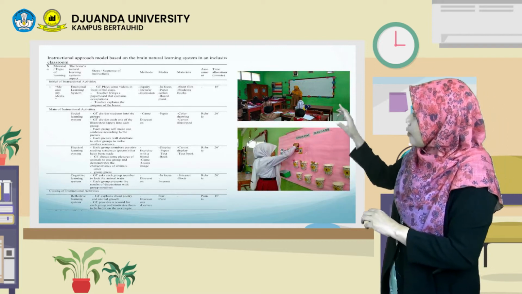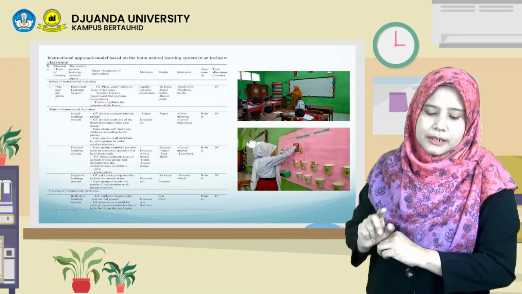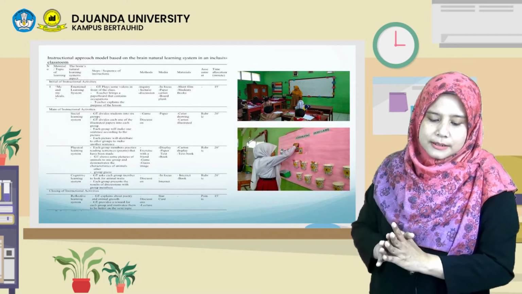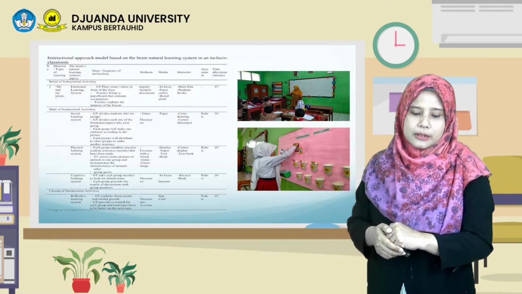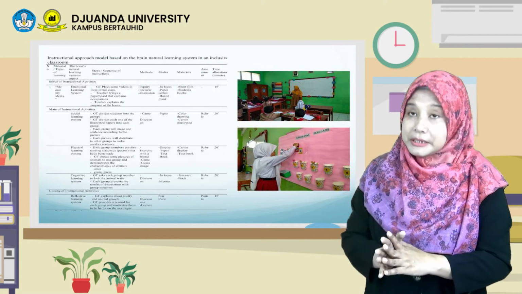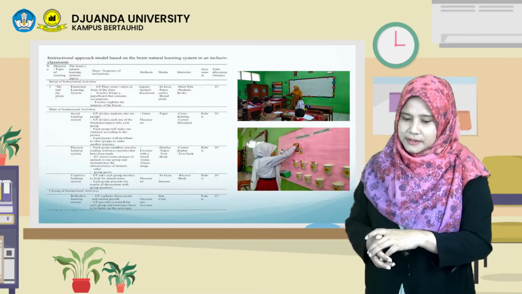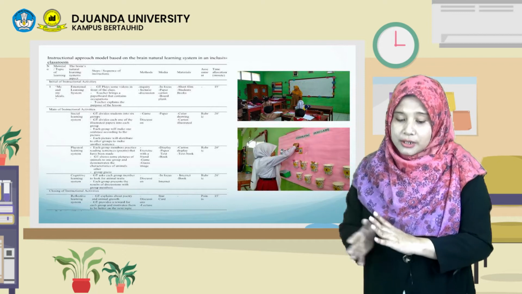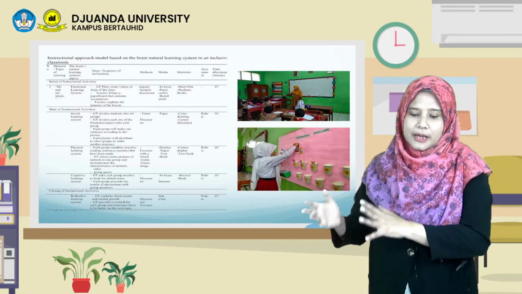They can fill in the material here. For example, for the material or topic of the learning, the teacher at the time gives the students the topic "Me and My Ideals." So the teacher puts the emotional learning system in the initial activity.